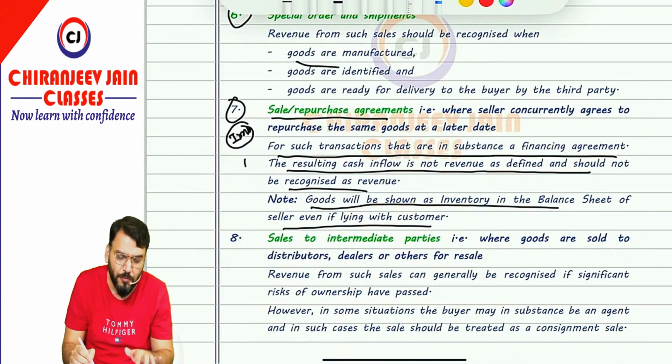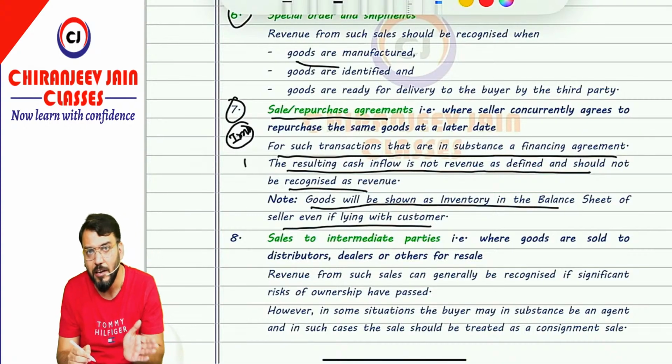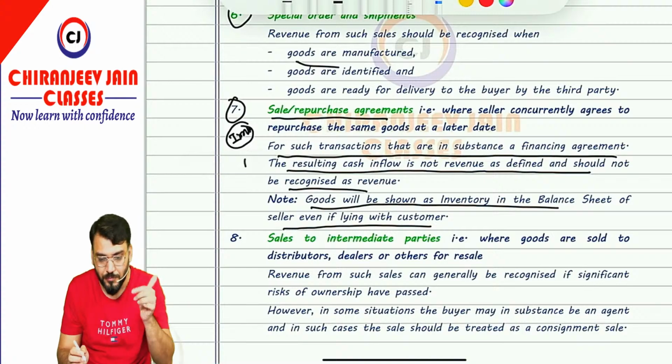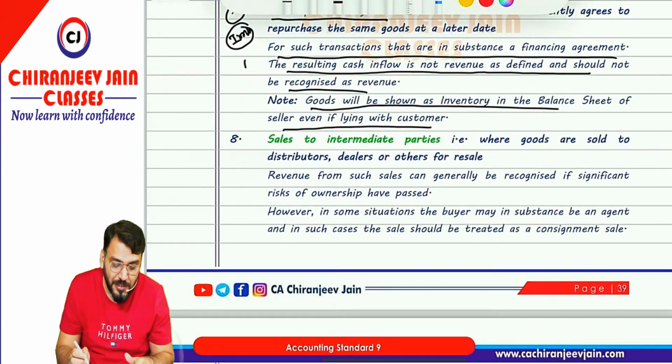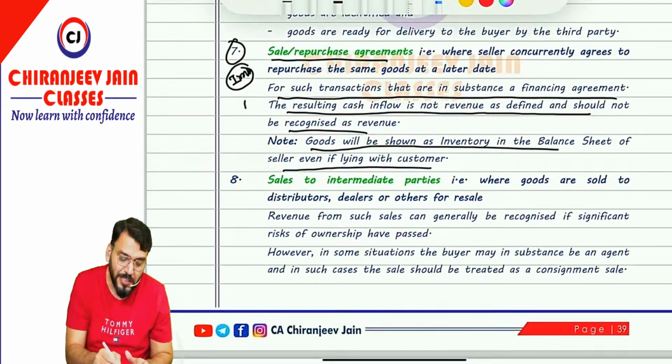For this we can take one question right now, but I will take all the questions at the end. Okay? Yes sir. Seven points you have understood. This is very important. Next point is what?